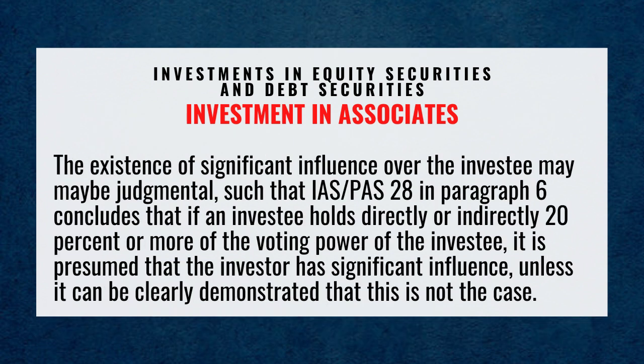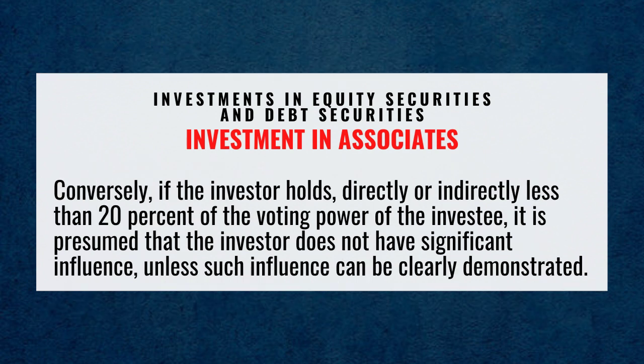The existence of significant influence over the investee may be judgmental, such that IAS or PAS number 28 in paragraph number 6 concludes that if an investor holds directly or indirectly 20% or more of the voting power of the investee, it is presumed that the investor has significant influence unless it can be clearly demonstrated that this is not the case.